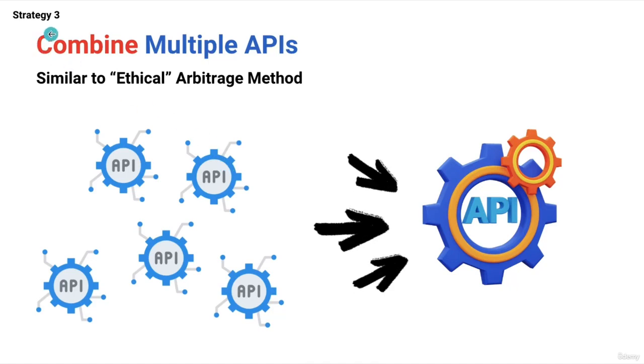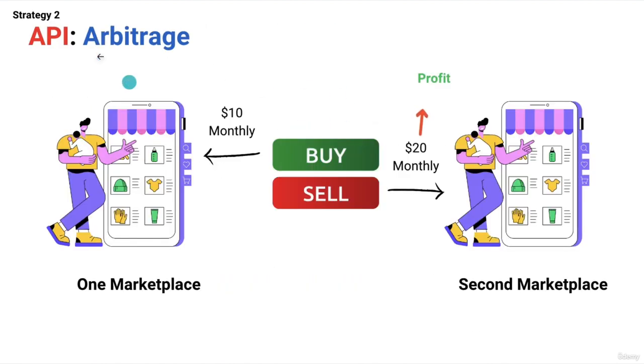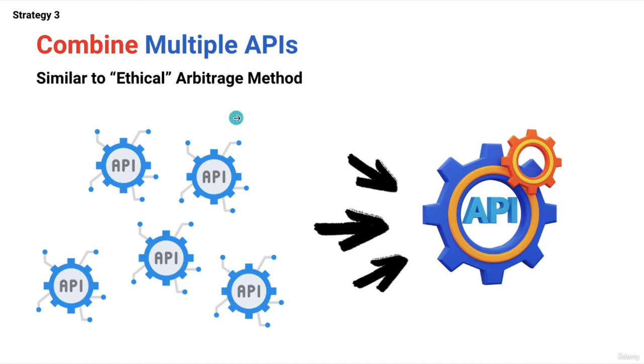Now guys, strategy 3 will be combining multiple APIs. So it's kind of similar to the API arbitrage method. Okay, so you remember that we have a strategy 2, that is API arbitrage. So guys, it is very much similar to that, but here what happens is that we have multiple different APIs, and using those APIs we create our own API, right? So this is what is called combining multiple APIs, right?